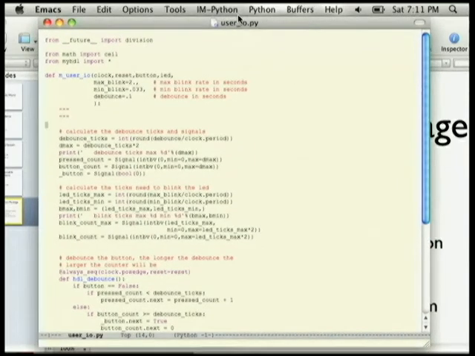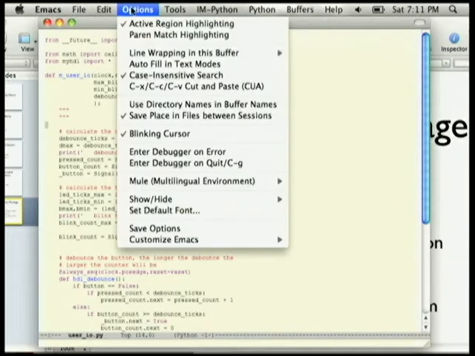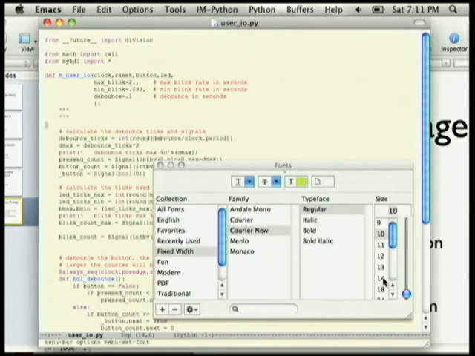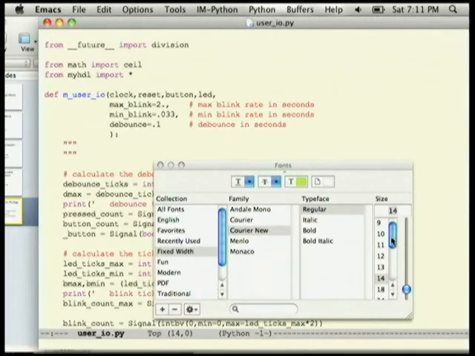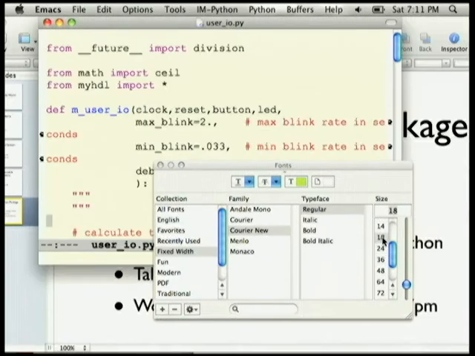Is that readable? Yes. Better? Bigger. Whoa, too big.